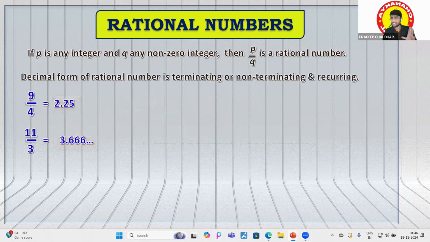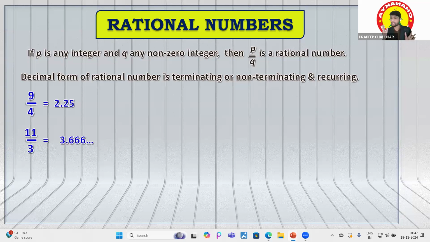Okay, I'm giving you a quick revision of all the things. If p is any integer and q is any non-zero integer, then p by q is a rational number. So p is an integer and q should be a non-zero integer, as we have discussed. Now, the decimal form of a rational number.